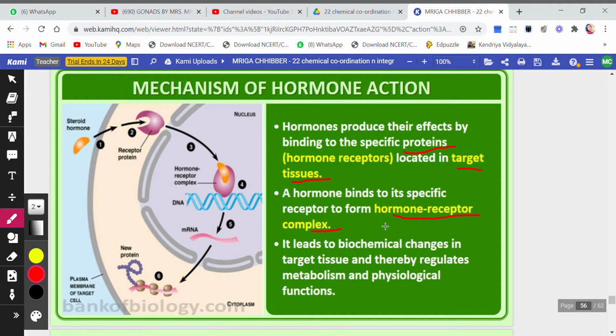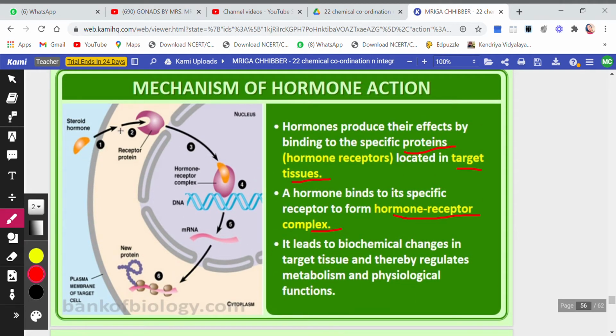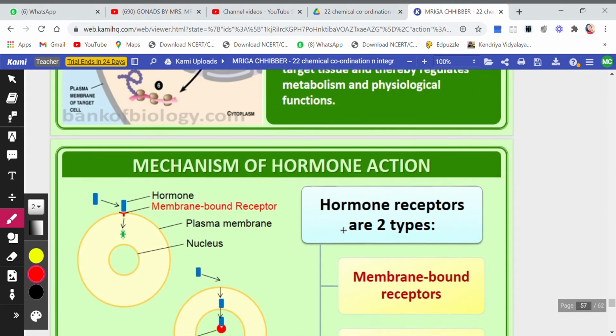Due to this hormone receptor complex we can achieve whatever the target organ wants to achieve. Okay, so this is how the hormone reaches the target organ and performs the function that is supposed to be done by a hormone receptor complex.